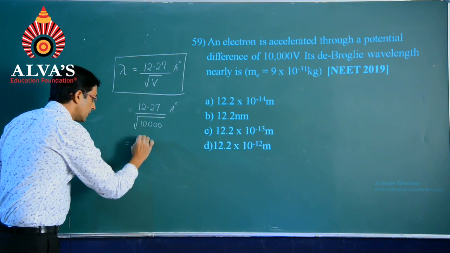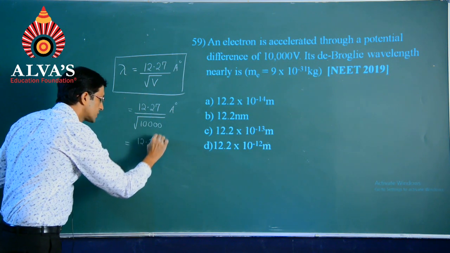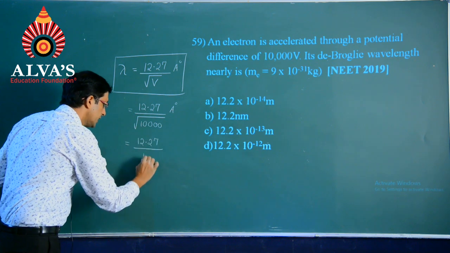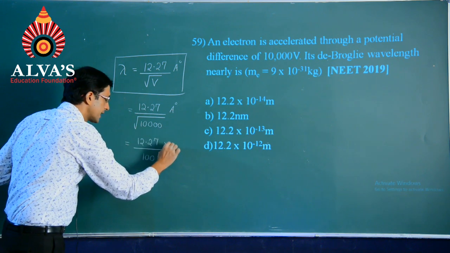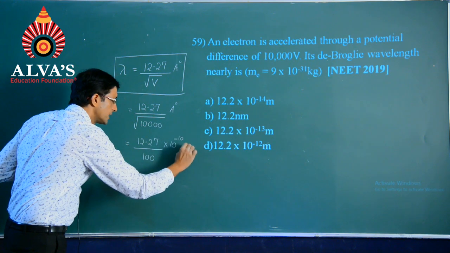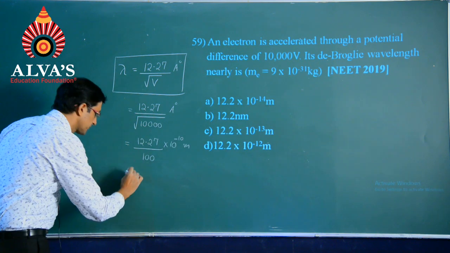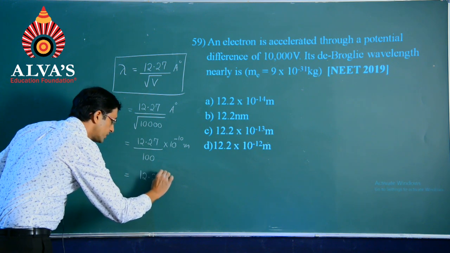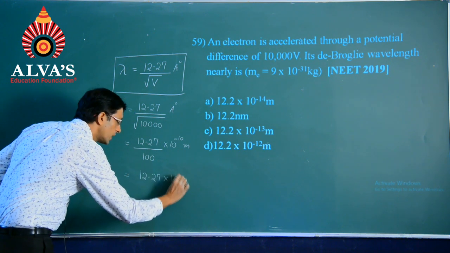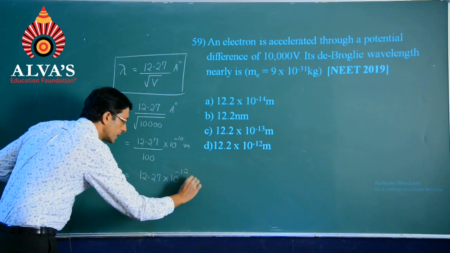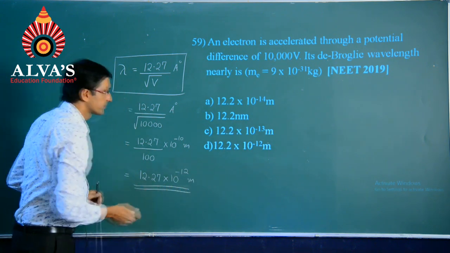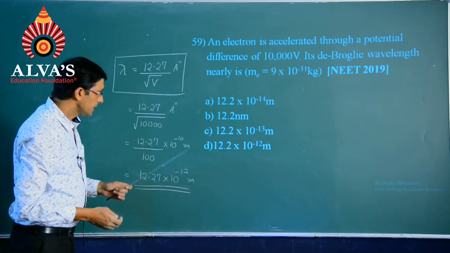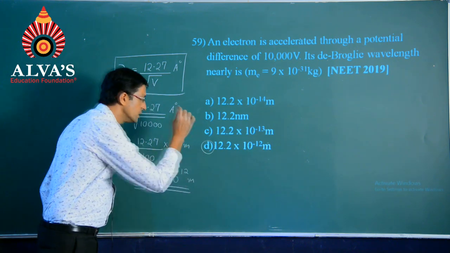Then 12.27 divided by 100, and angstrom means 10 power minus 10 in meters, and in the last step could be written as 12.27 into 10 power minus 12 in meters, and finally this belongs to the fourth option.